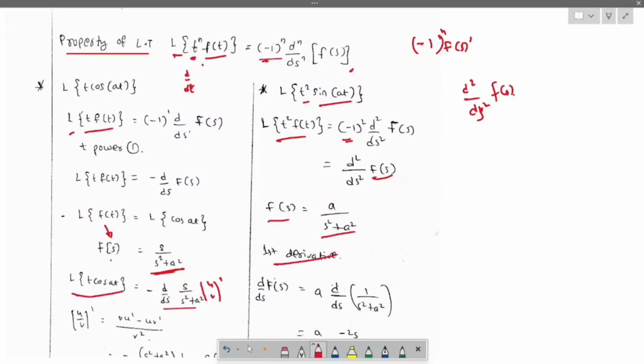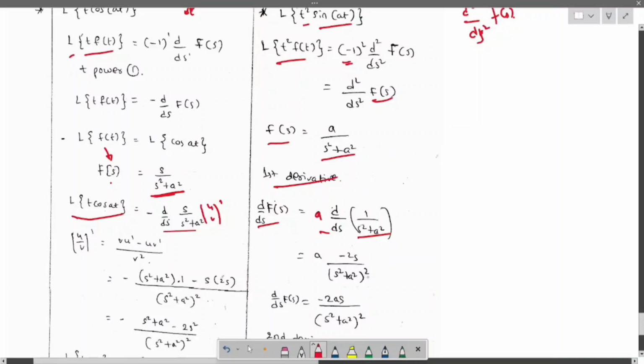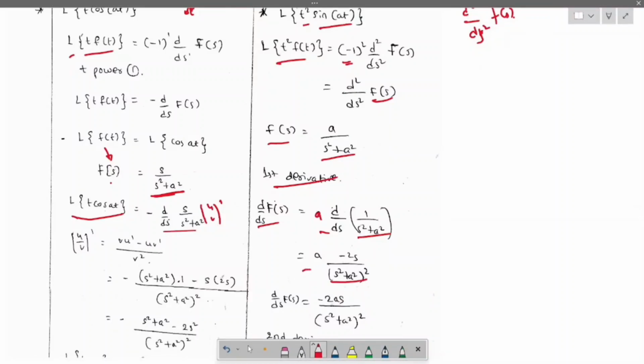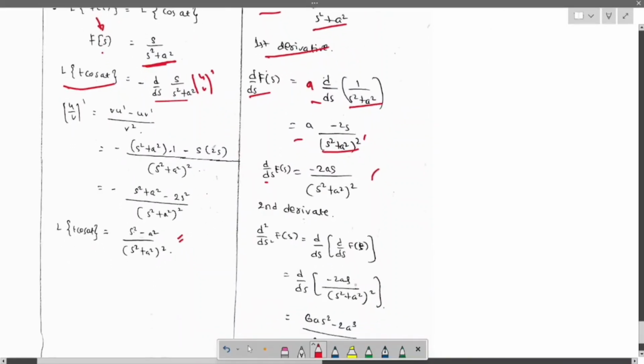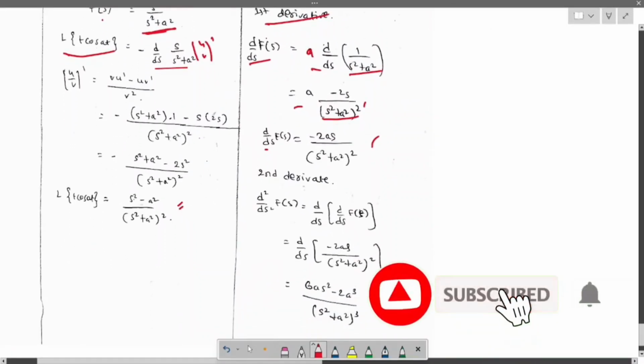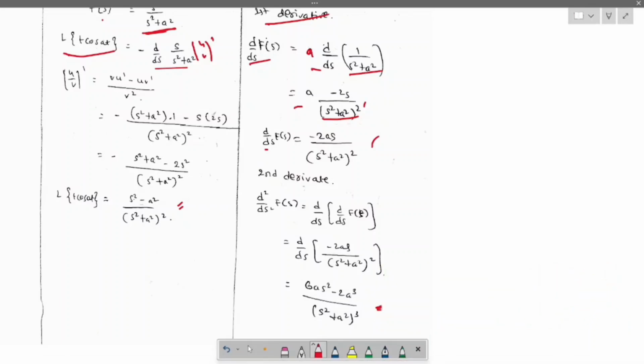For the first derivative, d by ds of f of s will be a, because a is a constant, taken outside, times d by ds of 1 by s square plus a square, which is equals to a into minus 2s by s square plus a square whole square. When you simplify this, you will get this thing. Now for the second derivative, do the same thing. Then you will get 6 a s square minus 2a cube by s square plus a square whole power cube. Okay, this is how the things will be. I hope you got the idea on this.